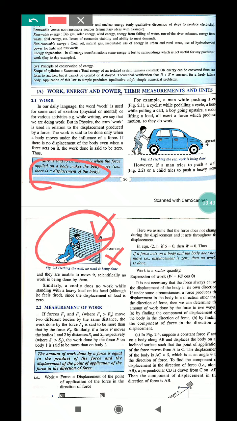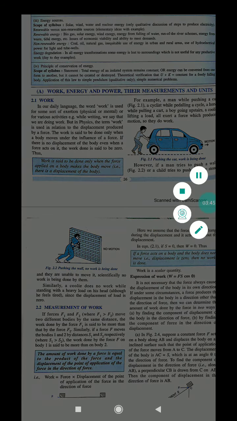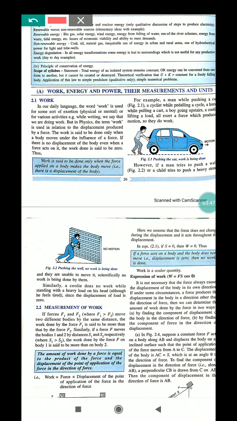Now we have to measure the work. How will we measure the work? The amount of work done by a force is equal to the product of the force and the displacement of the point of application of the force in the direction of the force. Now, what is the formula of this work? Work equals force into displacement of the point of application of the force in the direction of the force.